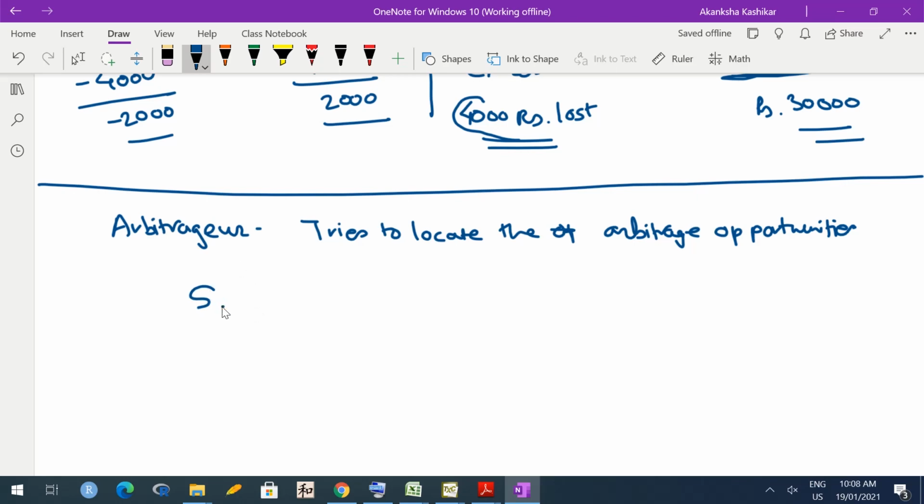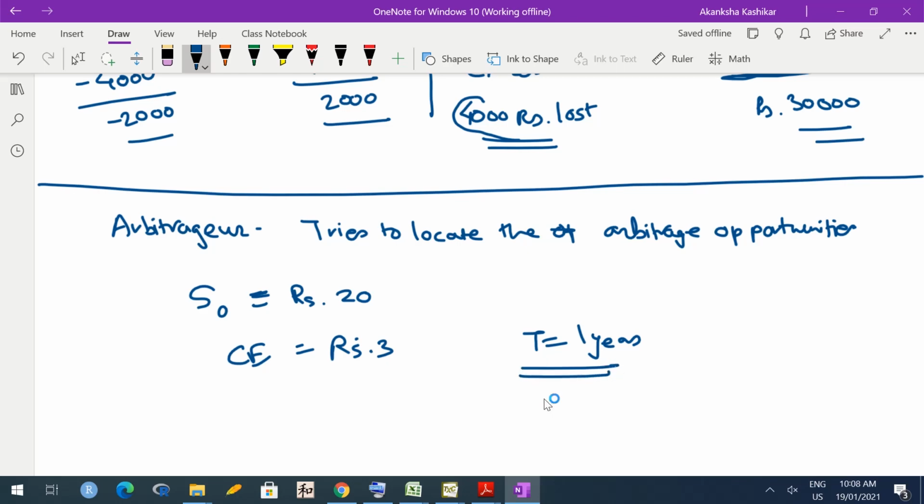Suppose the spot price for a share of a certain company is say rupees 20, okay, and a call option for the share of the same company is available with an expiry duration of 1 year at rupees 3. Okay, this is a slightly unreasonable situation. Call options and put options are generally sold for short durations like 1 month, 3 months, etc. But to simplify the calculations, I am taking 1 year here. And let us assume that the interest rate is 10% per annum. 10% per annum means we can take it as 0.1.